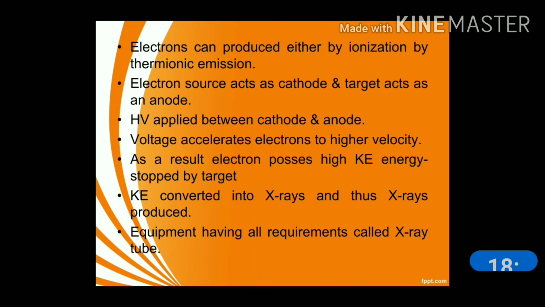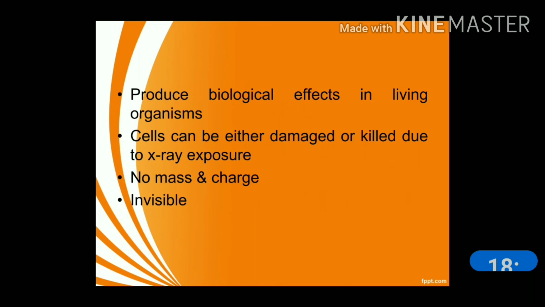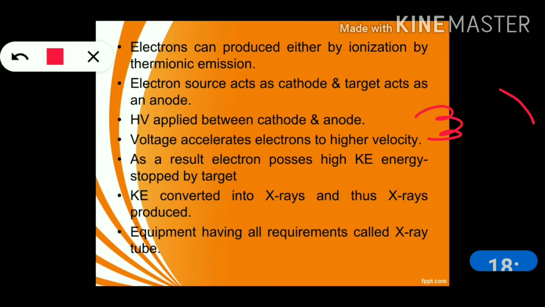So electrons can be produced by thermionic emission. The electron source acts as a cathode, and the target acts as an anode, that is positive charge, and this is negative charge, and the high voltage is applied between cathode and anode.